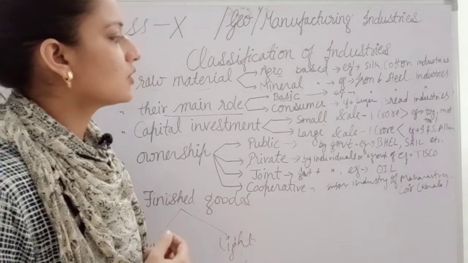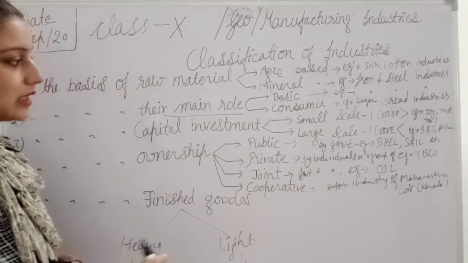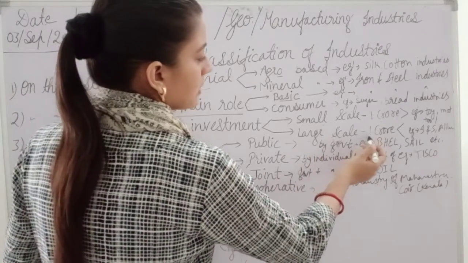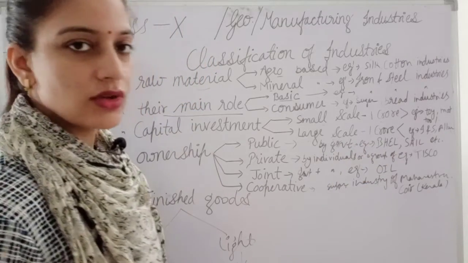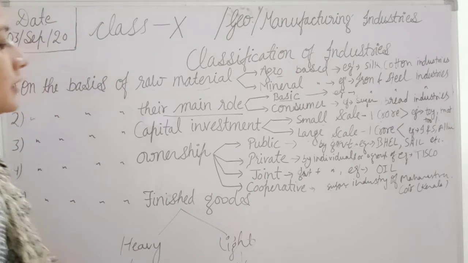And large scale industry is one in which the capital investment is more than 1 crore. For example, iron and steel industry, aluminum smelting industry and all, that will come under this category.